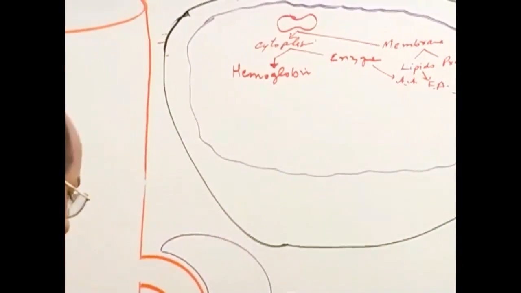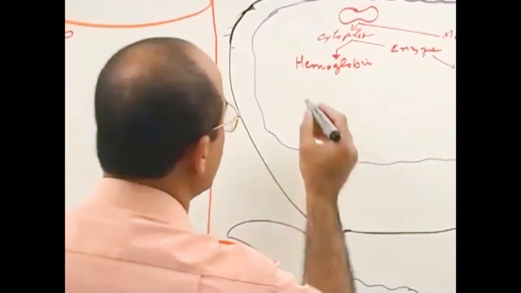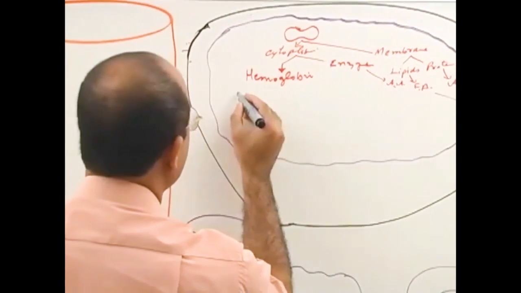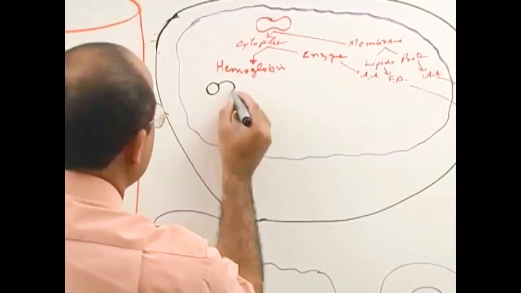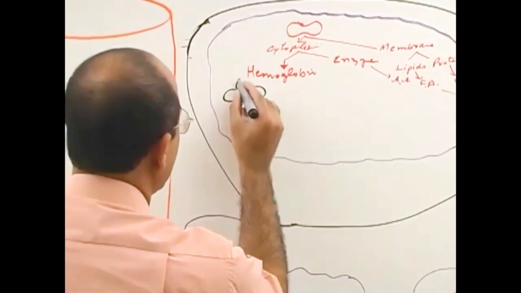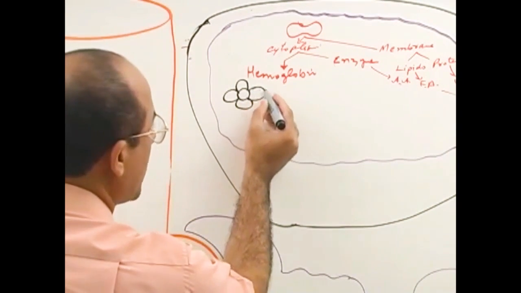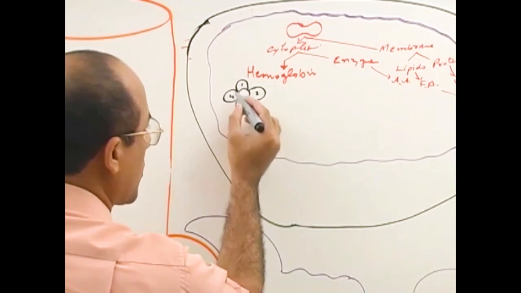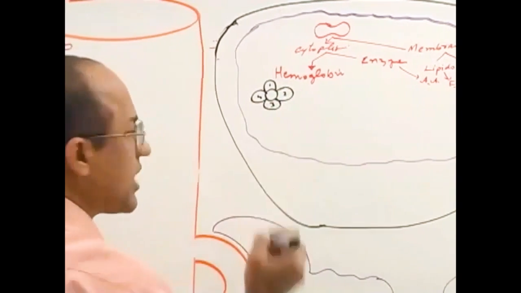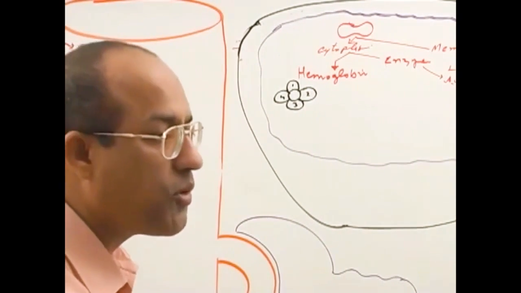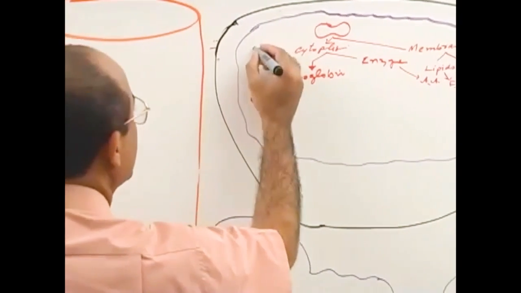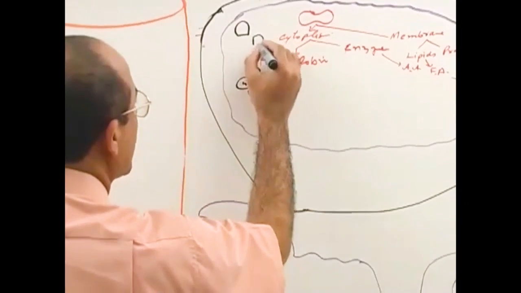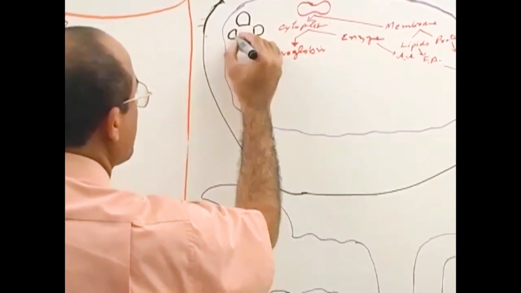What is the basic structure of hemoglobin? You must be knowing that I will make its basic structure here. It has this one pyrrole ring, and how many pyrrole rings? 1, 2, 3 and 4. Four pyrrole rings together are called protoporphyrin. This is one pyrrole ring, this is another pyrrole ring, another pyrrole ring, another pyrrole ring.